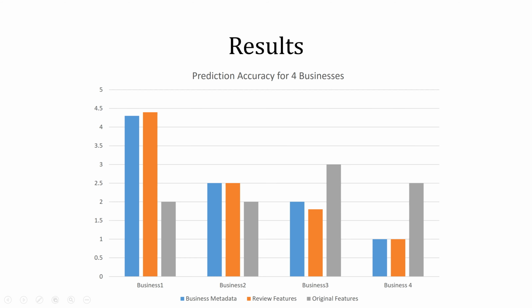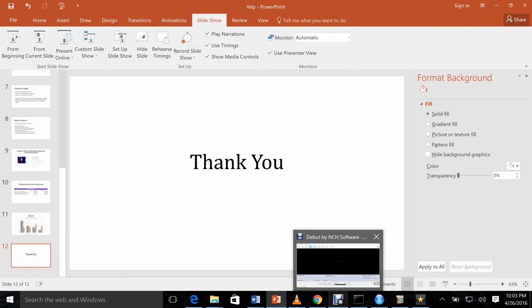Here is the prediction accuracy for 4 businesses. This was quite accurate using the business metadata, the review features and the original features. It was quite accurate and the prediction level was pretty high. This was all about the presentation, and now I'll show you by running our code.